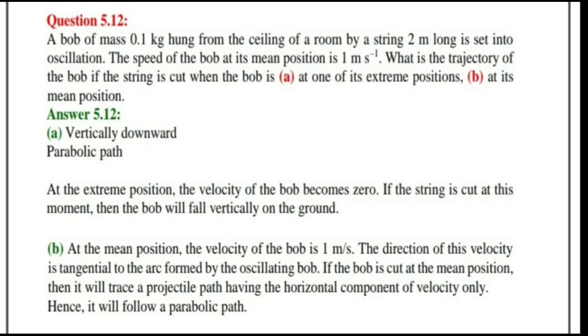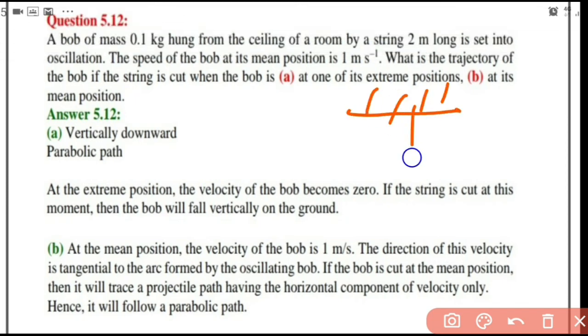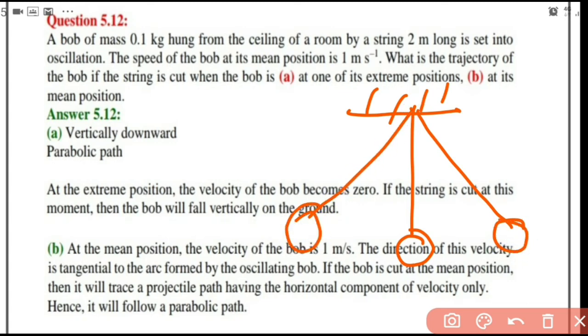So this is the case just like a simple pendulum. You have the simple pendulum apparatus like this, the string connected to a bob. When it is under oscillation, extreme position means the positions on both sides to which the bob goes. That's what we mean by extreme position, and this position is called the mean position. At the mean position its speed is 1 meter per second. What is the case with the extreme position? Its speed becomes momentarily 0 at the extreme position. That is why it is coming back.